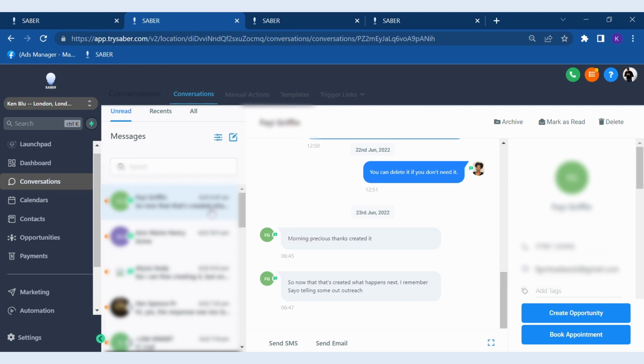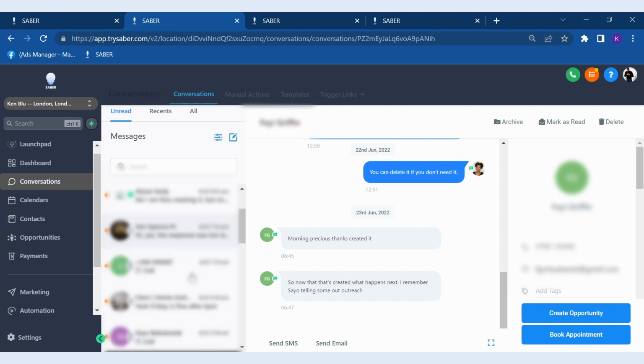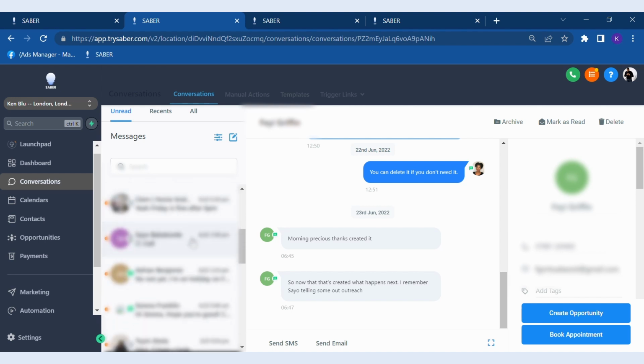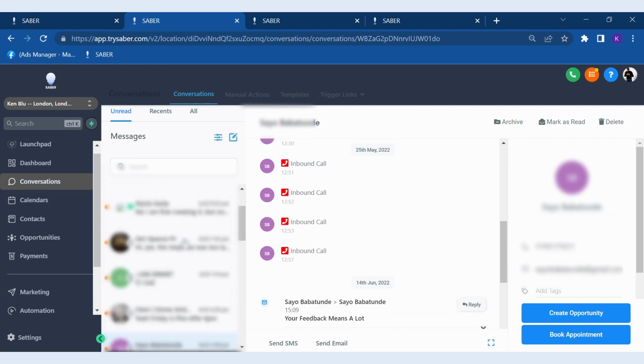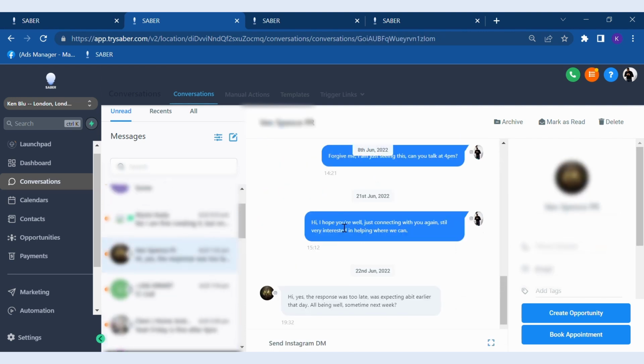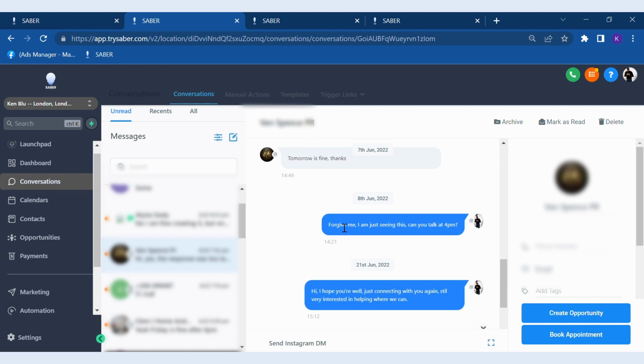The next thing you have is all your social media communication in one place. Our conversations tab is connected to your phone line, to your Instagram if you have one, to your Facebook if you connect it, and to your LinkedIn. You can get all your messages in one place. As I mentioned earlier, we're developing an element of this for WhatsApp, so by the time you're watching this video, it can probably include WhatsApp as well. You can review and monitor all your communication within the business in one place. This means you won't miss messages or important conversations, and you're able to streamline your responses and your interaction.